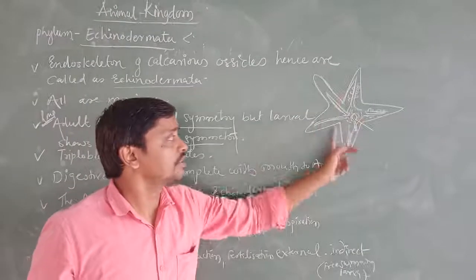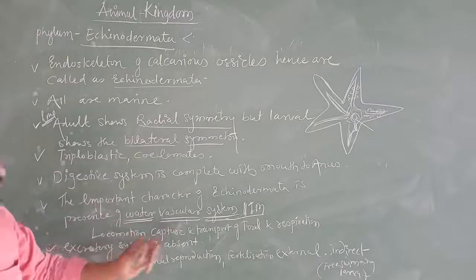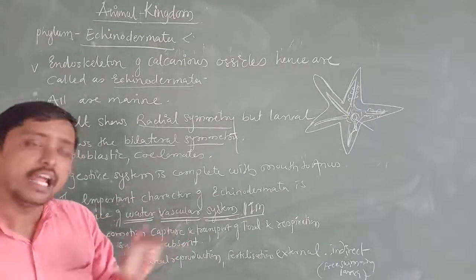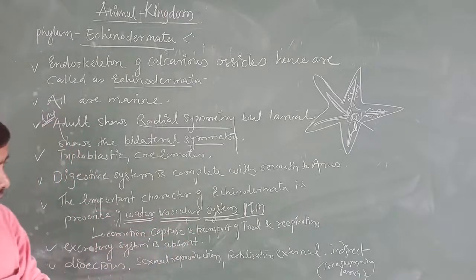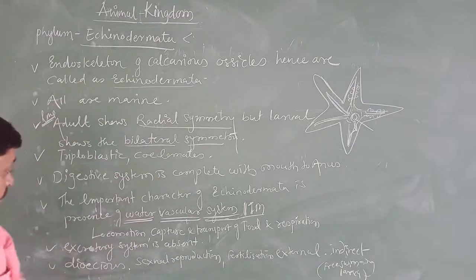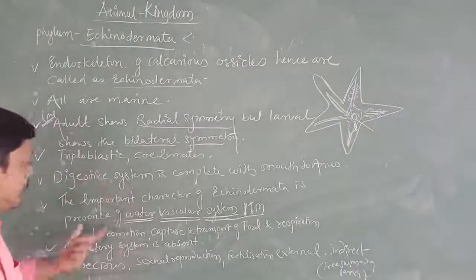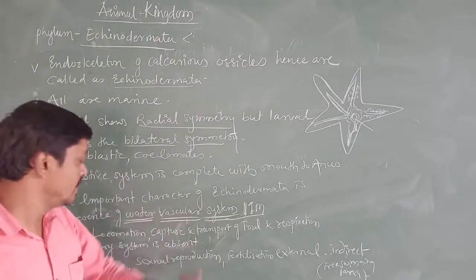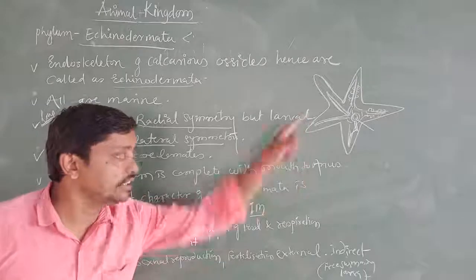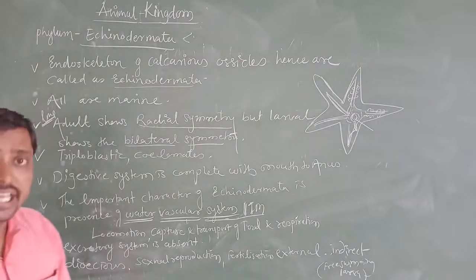The water vascular system. Only with the water vascular system are they going to locomote, capture the food, in the sense prey, and transfer the food to the different parts of the body, and respiration. These three physiological functions take place with the help of what we are going to call the water vascular system. One is locomotion, capturing and transferring the food, and respiration, which take place through the water vascular system, and that water vascular system is very important.